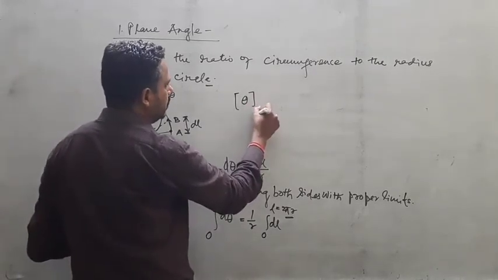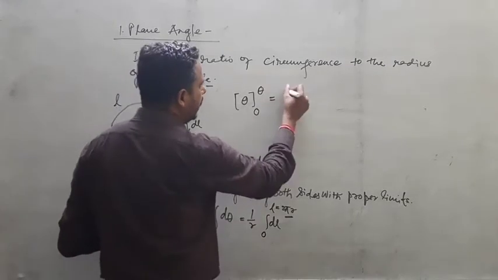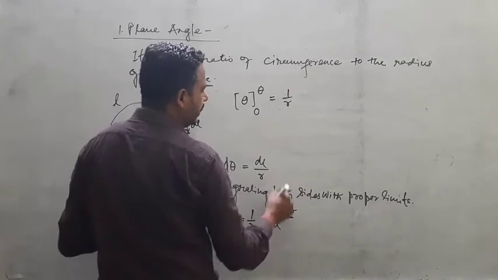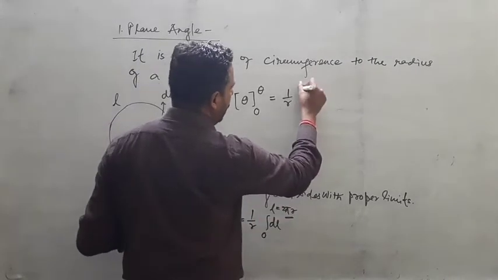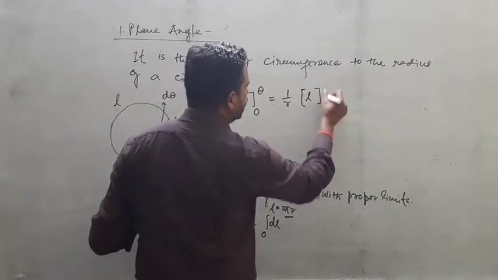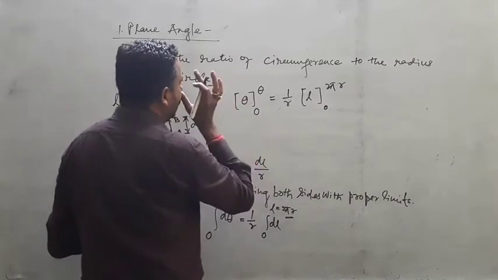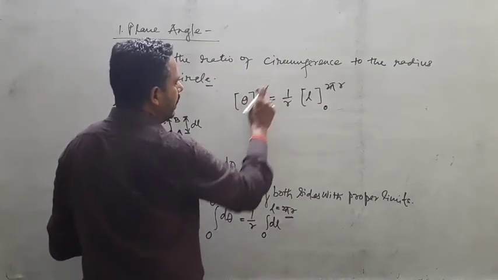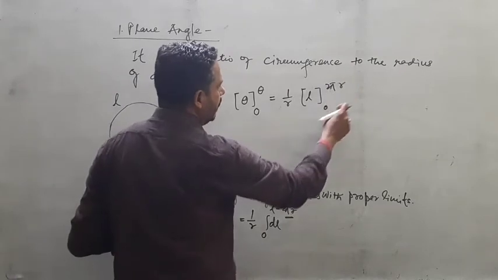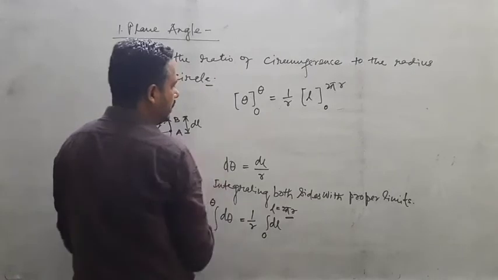So 0 to theta is equal to 1 by r, which is constant, times the integral of dl, which after integration is L, and just put its limit from 0 to 2 pi r. So it's 0 to 2 pi r. Now you just put the upper limit and then minus the lower limit. Again here, the upper limit and then minus the lower limit in place of L and theta.